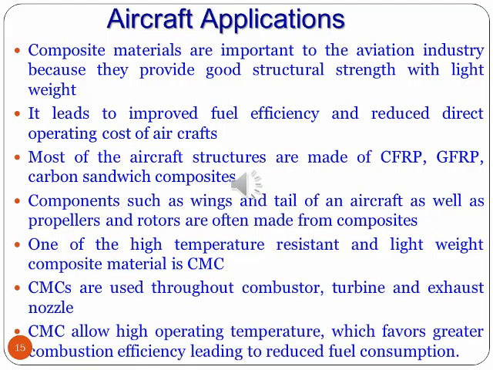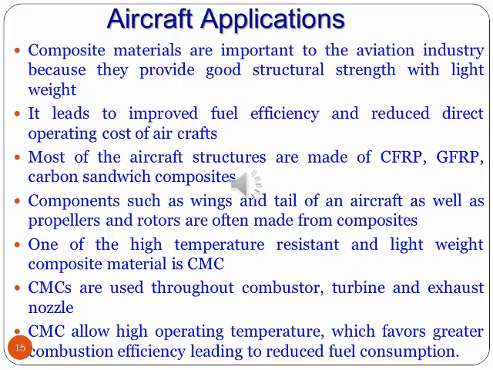So in the aircraft industry, composite materials give good structural strength with light weight. It leads to improved fuel efficiency and reduced operating cost of aircraft. Most aircraft structures are made from CFRP, GFRPs or carbon sandwich composites.